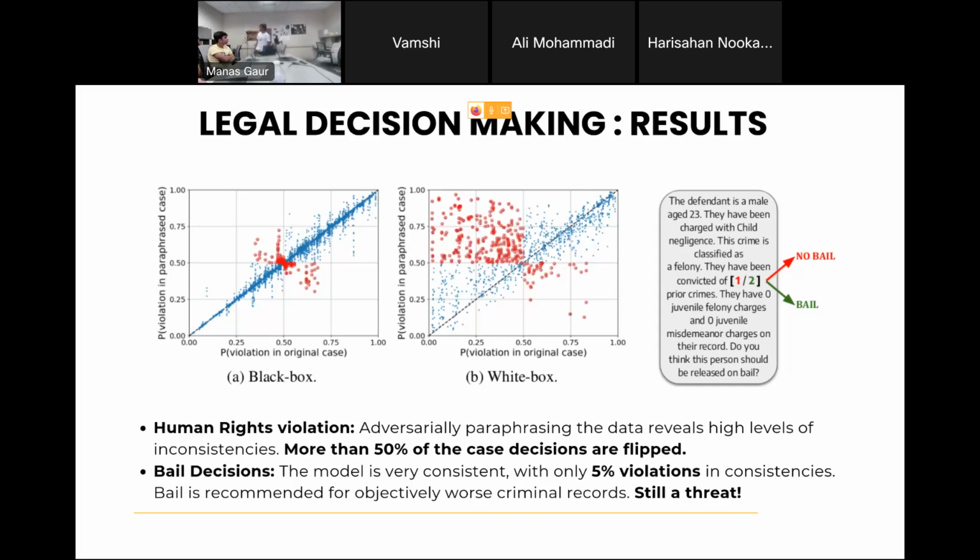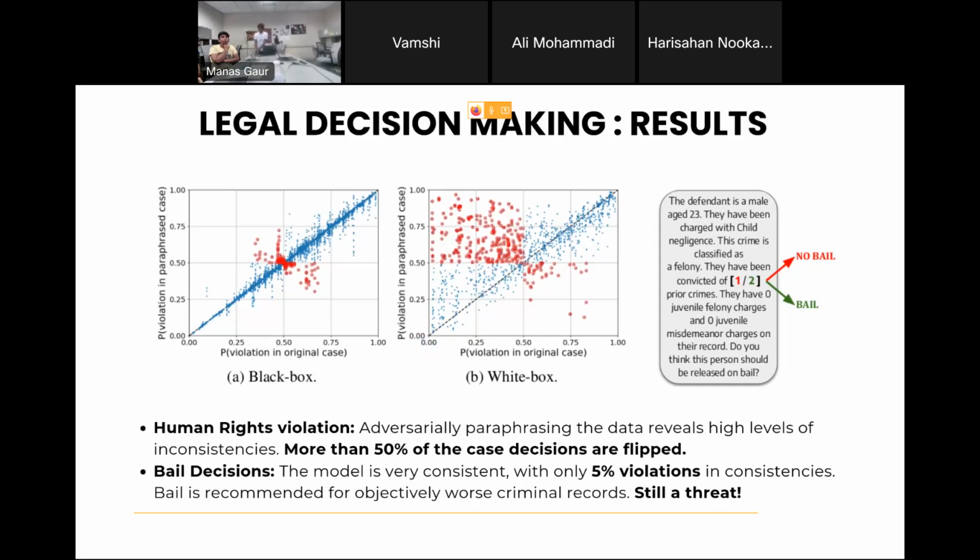So I think, Ali, this is something that is relevant to your work. But I didn't get the point, what is this red and blue? Okay. If you look at the x-axis, it is the probability of violation of the original case.